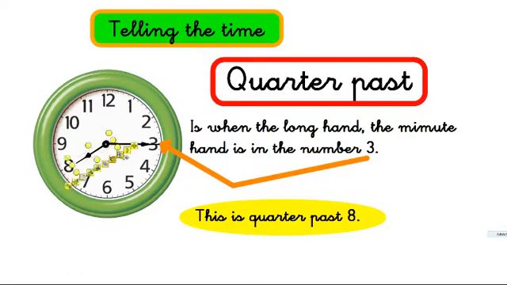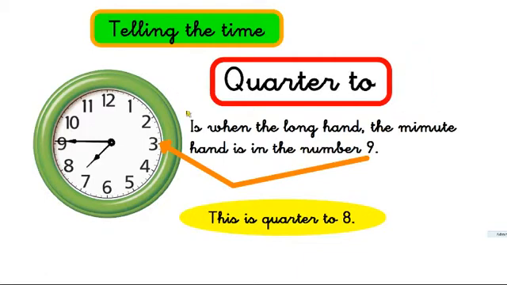If we change the hour hand, what time is it now? Quarter past, because I haven't changed this. The minute hand is on the 3, but it's quarter past 10, because this is the hour and this is the minute hand. Quarter past 10. Excellent. More difficult: quarter to.